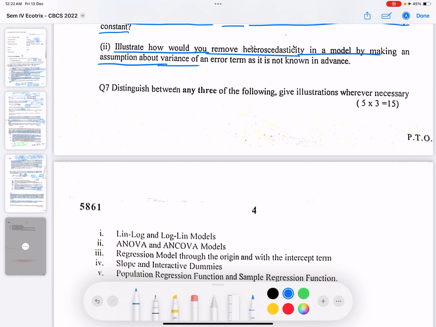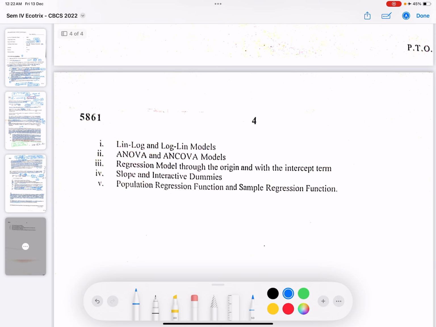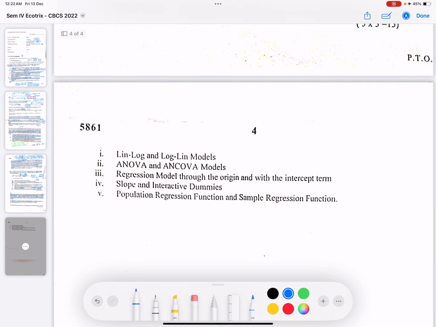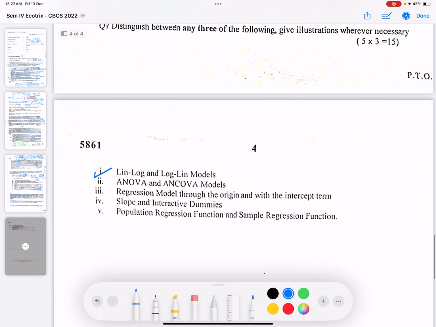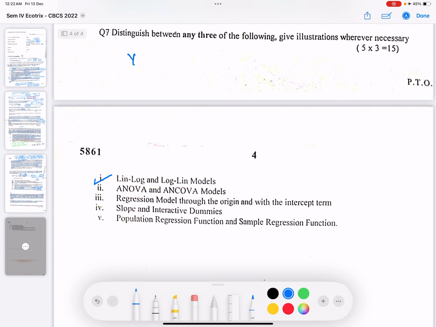Okay, this is the last question. The 7th is the last question. First thing, lin-log and log-lin models. So a lin-log model is of the form yi equals beta 1 plus beta 2 log xi plus ui. It is linear on the dependent variable. This is a lin-log model. Now how do we interpret this?